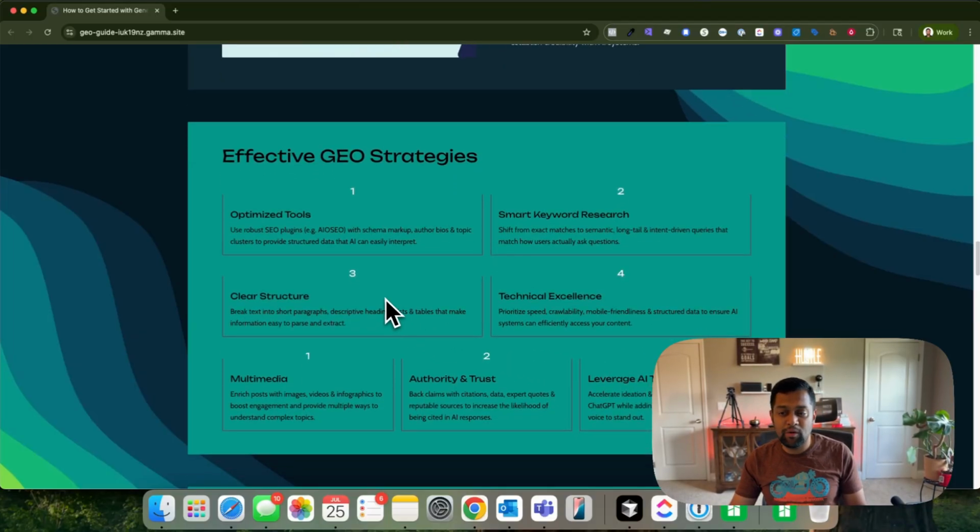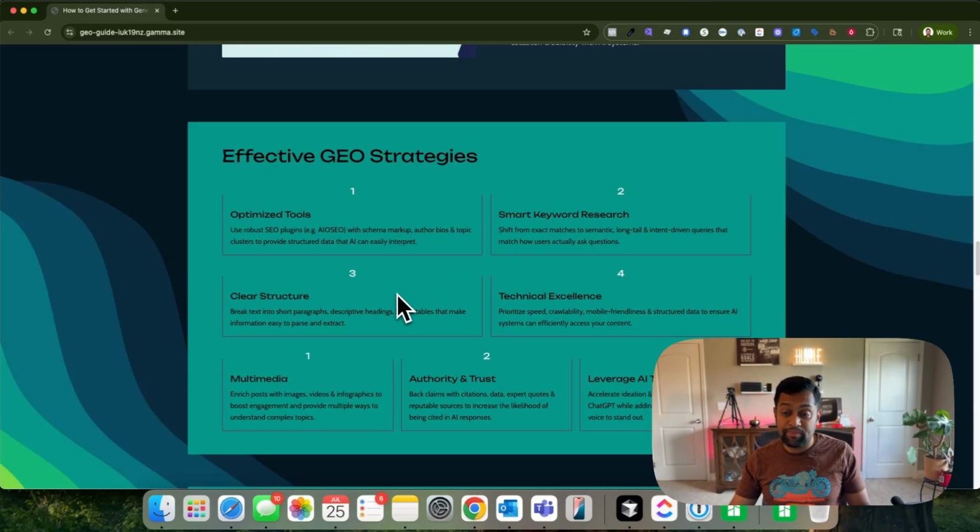Use new tools, like for example in WordPress you can now use AI SEO tool, implement schema markup, author bios and topic clusters, and provide structured data that AI can easily understand, right? Focus on that. Smart keyword research: shift from exact matches to semantic long tail and intent driven queries. The example that I gave you about blue shoes size 8 for men's with pain in the knee or arthritis problem, that's a pretty long multiple intent based keyword, right?